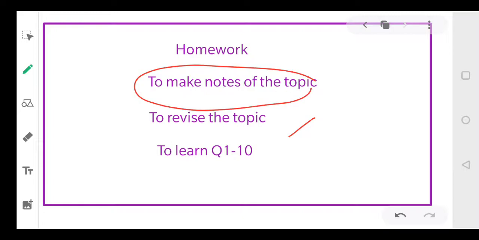But I suppose everybody has completed the notes. So you will revise the complete chapter, and then you will learn the question answers given in the exercise from 1 to 10. Okay, clear? Revise this chapter number 1, and you have to learn question answers 1 to 10 thoroughly.